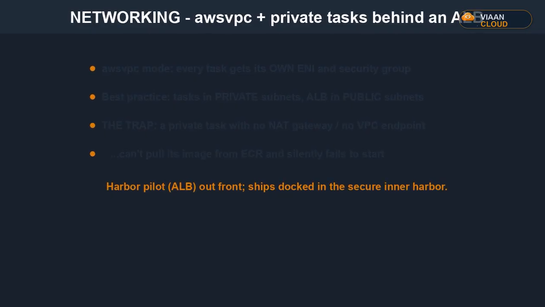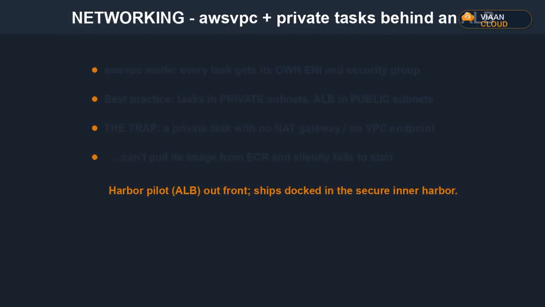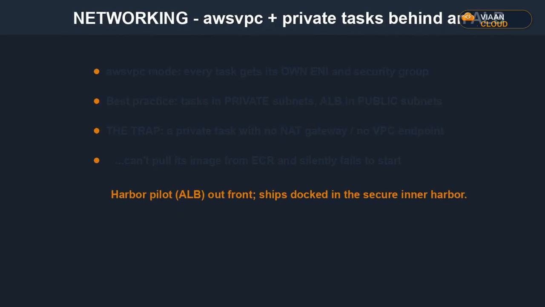Quick mental model. A VPC is your own private slice of AWS. Inside it, public subnets can reach the internet directly, private subnets cannot. For security, you want your containers in private subnets, hidden. But that creates a problem. A private task still needs to pull its image from ECR and ship its logs, and with no internet path,